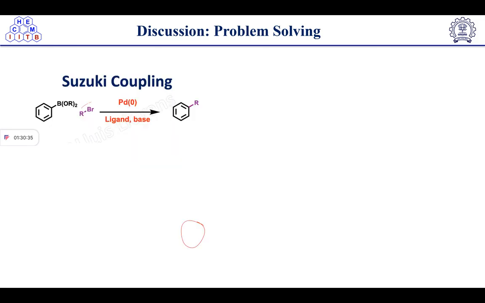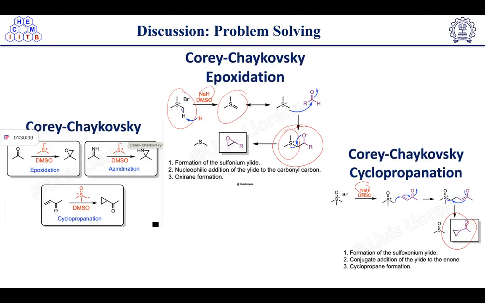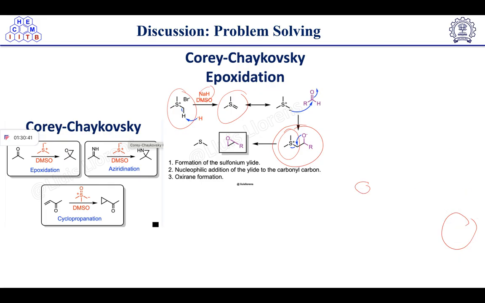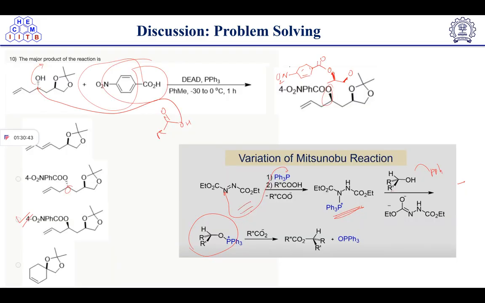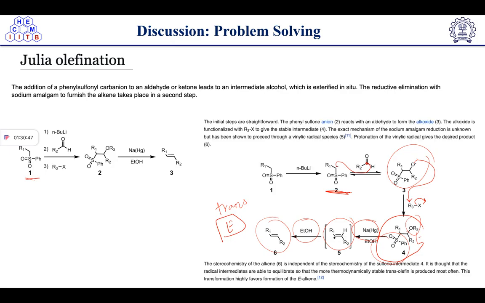So after that we have discussed various types of reactions. Peterson olefination also we have discussed. We have discussed the Julia elimination reaction. In this case, what happens? We are getting a trans alkene. So Julia-Lythgoe elimination reaction is mainly for the trans alkene. We have discussed this in detail in previous classes.